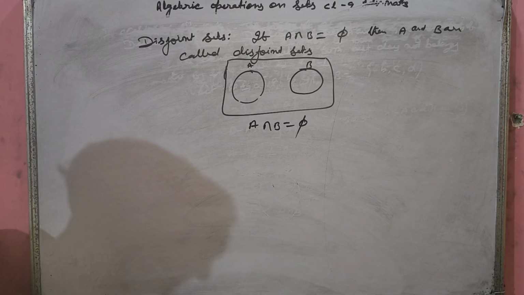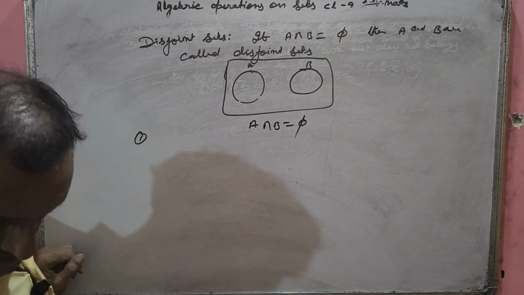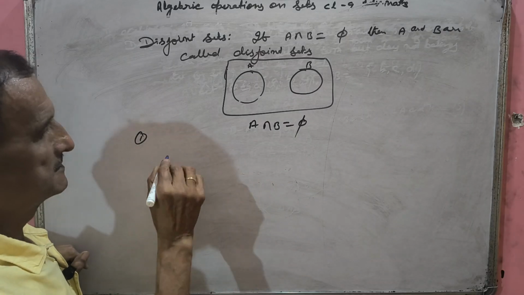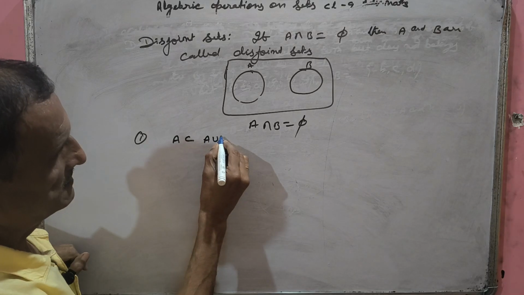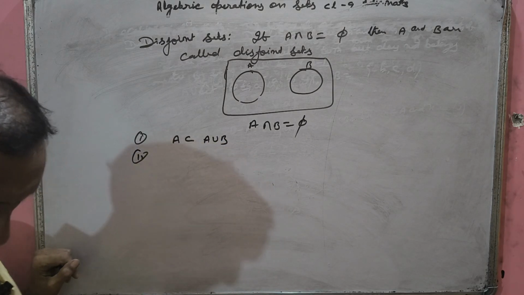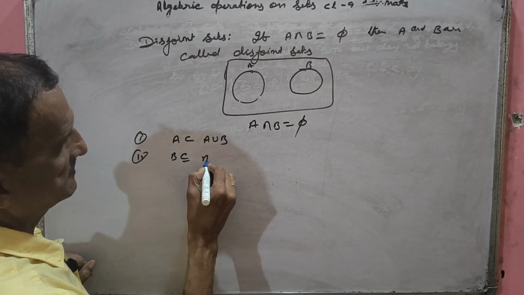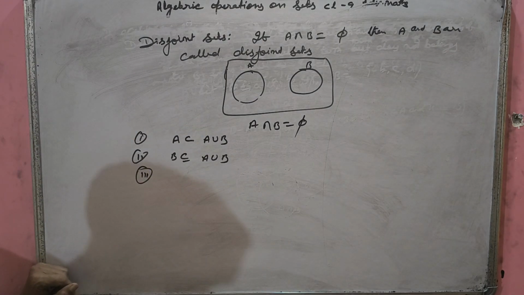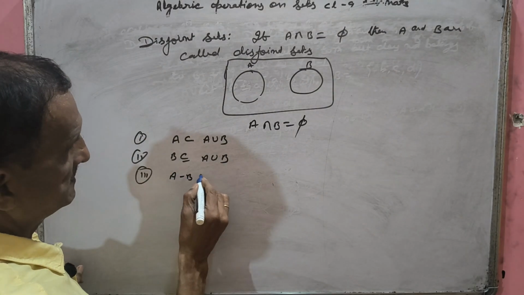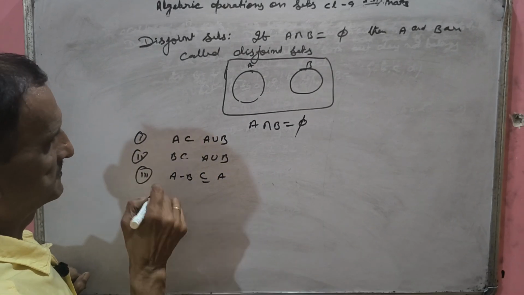Now, when we combine all these properties, we can have some properties also. When we study all the definitions deeply and see the examples, you will get: A is a subset of A union B. You will get B is a proper subset, you can say, B is a subset of A union B. Number 3, what will you get? A minus B is a subset of A. Sometimes it is proper.